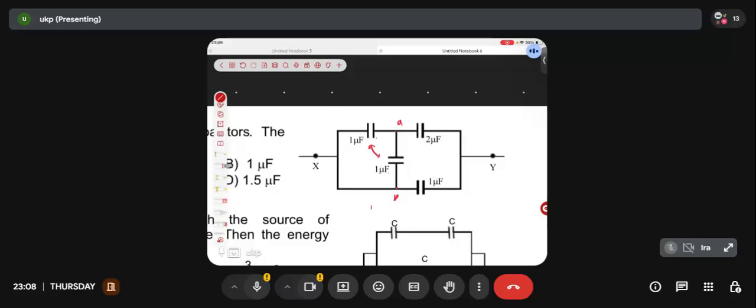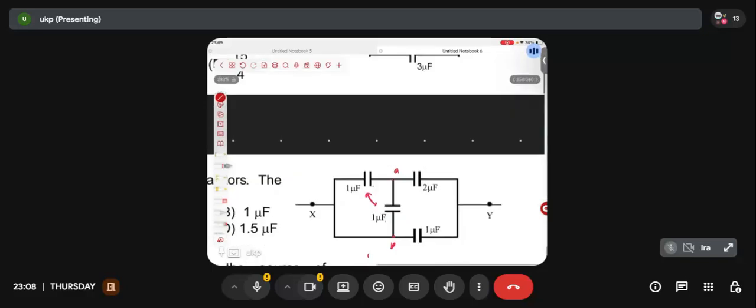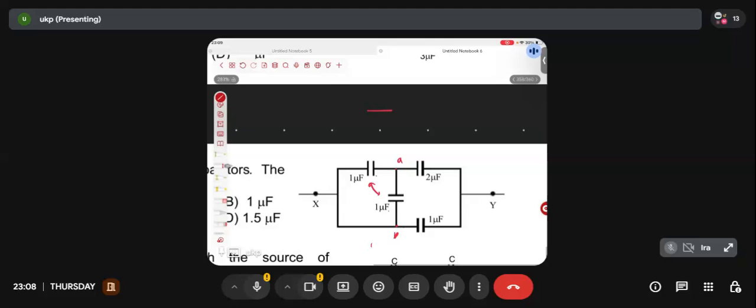So let's draw the equivalent circuit. I'm doing it here only. Between this point and this point, instead of writing two 1 microfarads, I can just write their equivalent. What is the equivalent? 1 plus 1, 2. So let's replace these two 1 microfarads by a single capacitor of capacitance 2 microfarad. Yes or no? Okay? With this 2 microfarad, the other 2 microfarad is present.